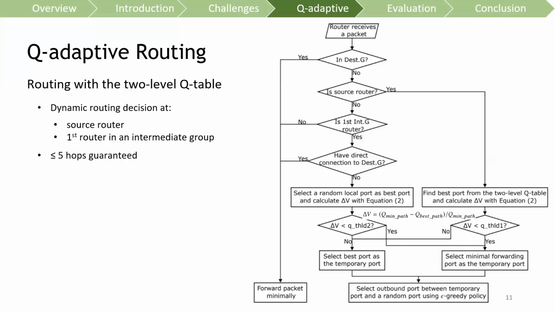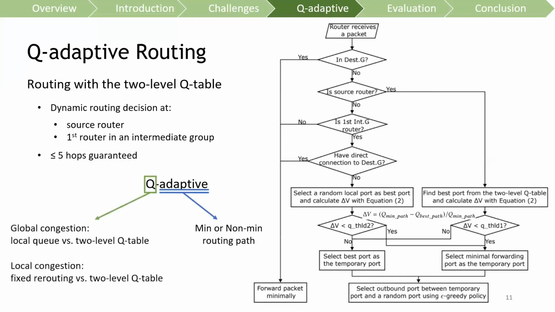Queue-adaptive routing can guarantee a packet is delivered within 5 hops, and as a result, compared with adaptive routing algorithms, queue-adaptive performs similarly by forwarding packets either minimally or non-minimally. However, instead of always using local information or always rerouting packets in the intermediate group, queue-adaptive can avoid global and local link congestion dynamically through the learned information with the help of the two-level queue table.